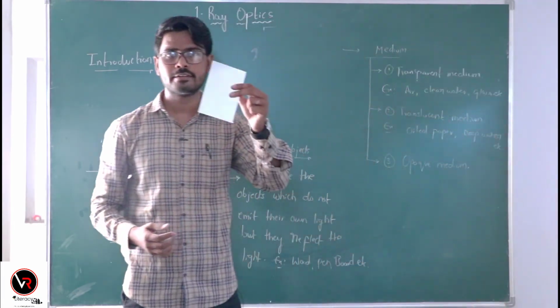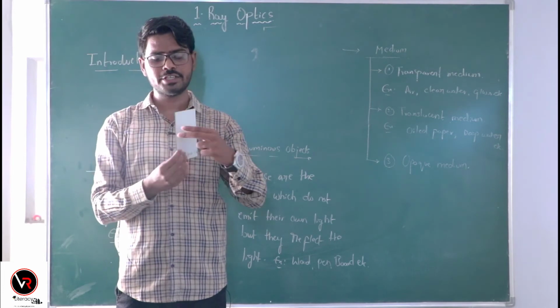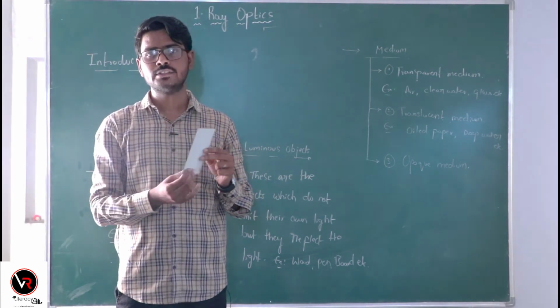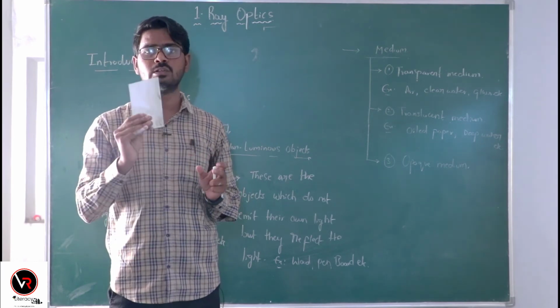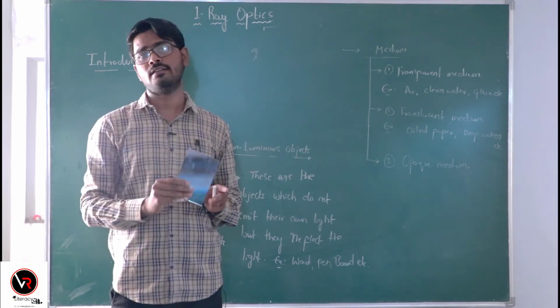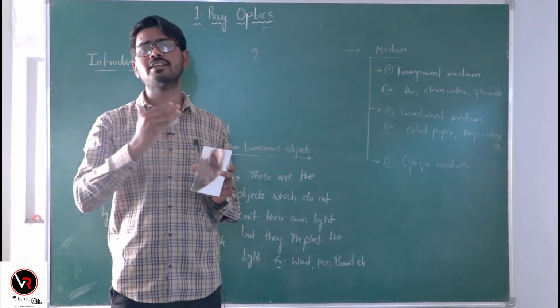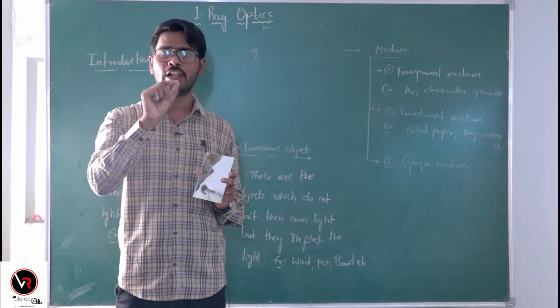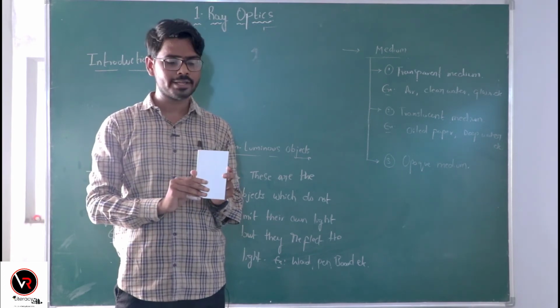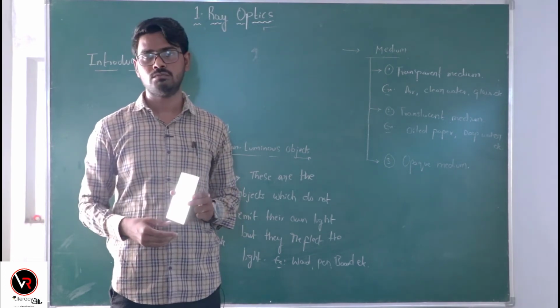See this plain mirror. This is glass which is given a silver coating. This plain mirror is also a very good reflector. So it is also an opaque material which reflects the light completely. So the intensity of the light which is decreased by this mirror is 0.